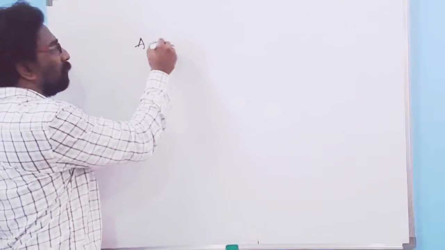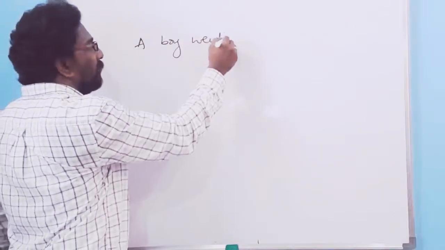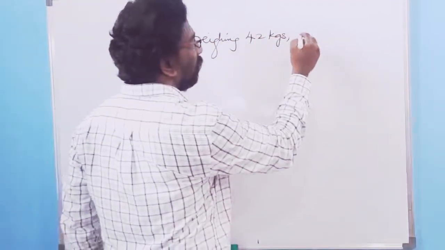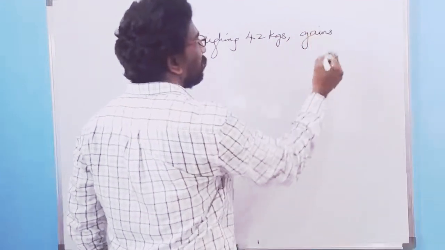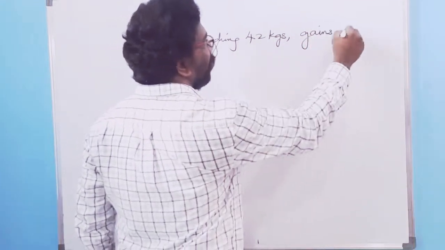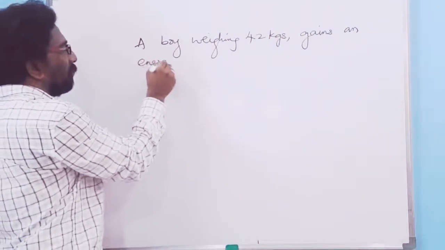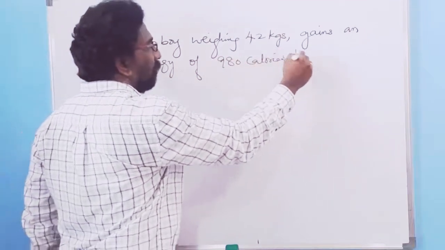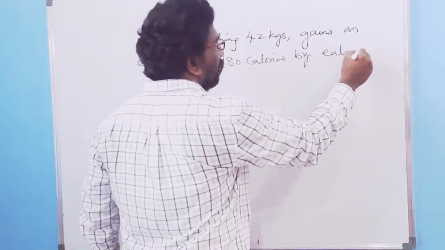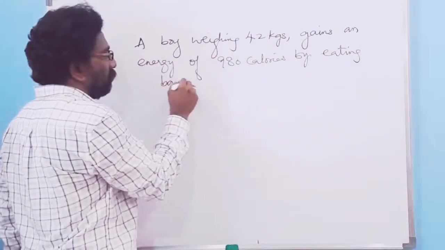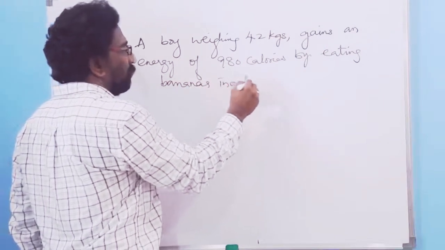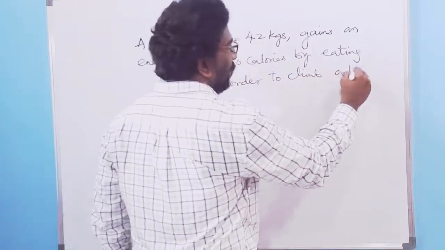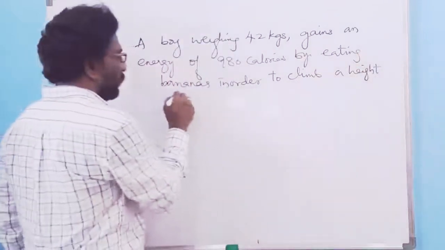A boy weighing 42 kgs gains an energy of 980 calories by eating bananas in order to climb a height h.